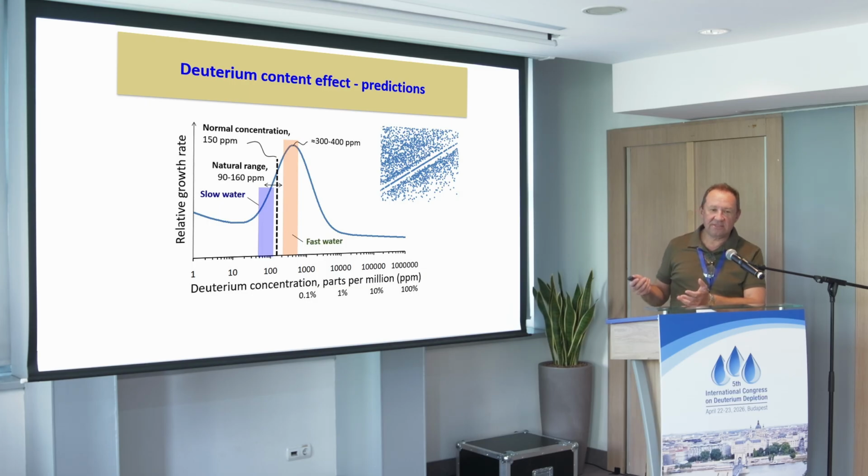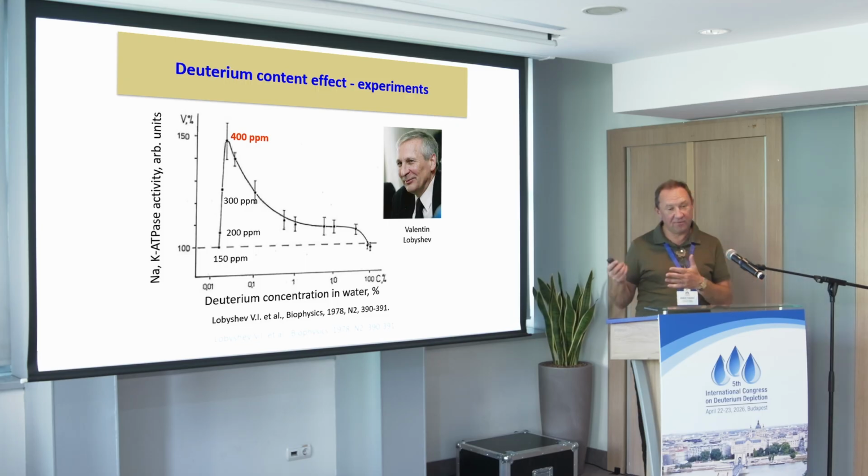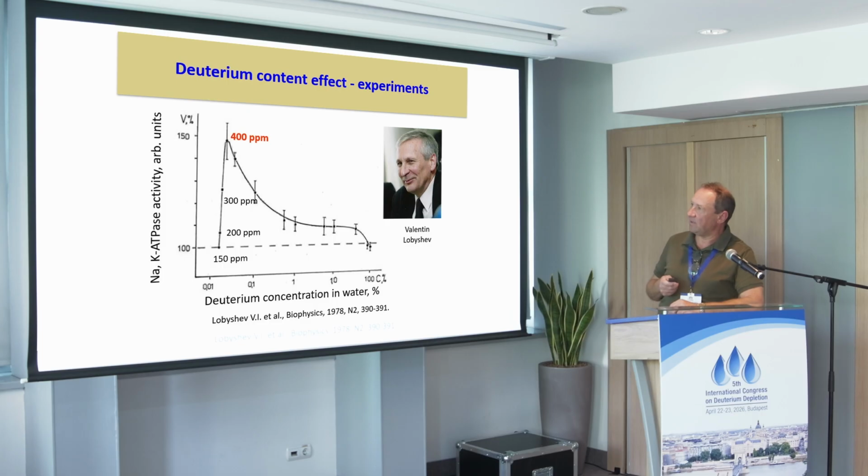And we thought, people must have found this long ago, so we started to look in the literature. And the first literature source I found was Valentin Lobyshev's. Valentin is here? No, unfortunately not. He was head of the biophysics department at Moscow State University. In the 1970s, they did a lot of studies on deuterium, and they found this peak at 400 ppm, which they could not explain. This is a simple reaction, the sodium potassium ATPase reaction. And of course, no theory explains that except for the isotopic resonance theory, but it wasn't known then.